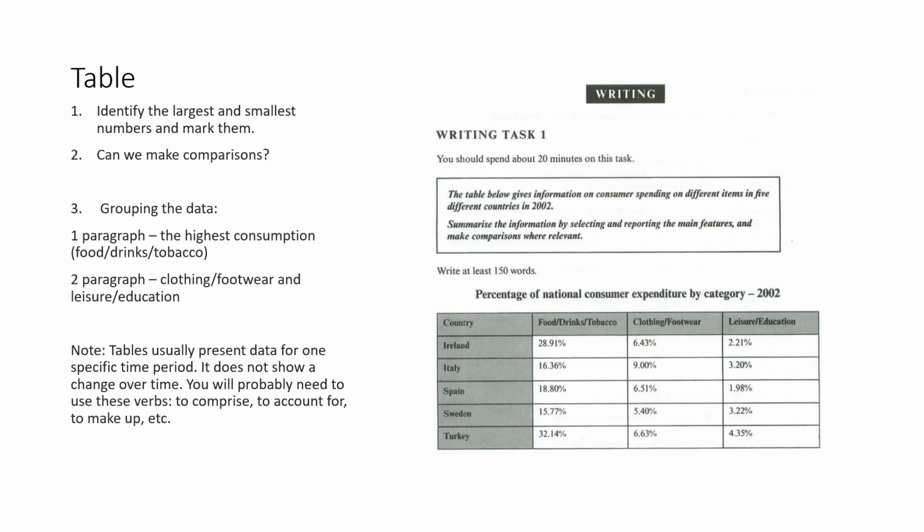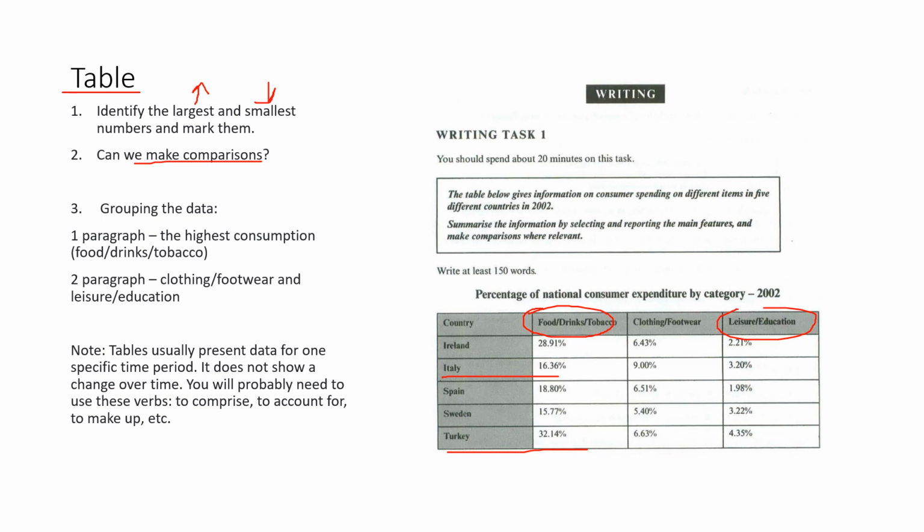Let's move on to the table. First, identify the largest and smallest numbers and mark them. Food, drinks and tobacco had the highest consumption, while leisure and education had the lowest spending. Can we make comparisons? Here we can make comparisons between countries. Let's say how much Italy and Turkey spent on food, drinks and tobacco.